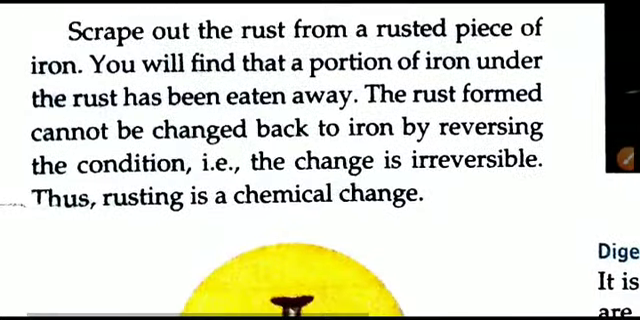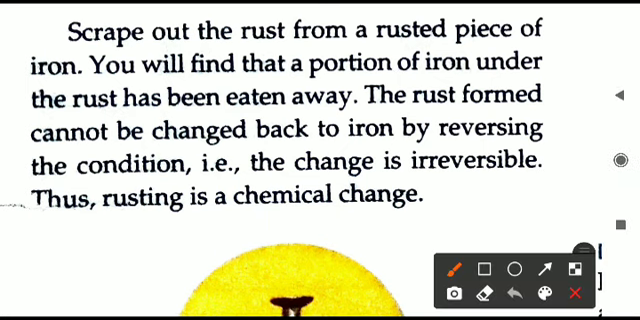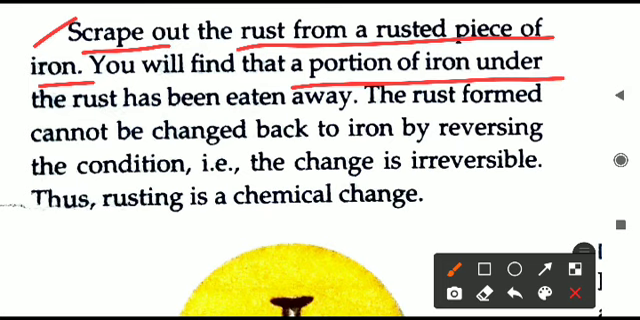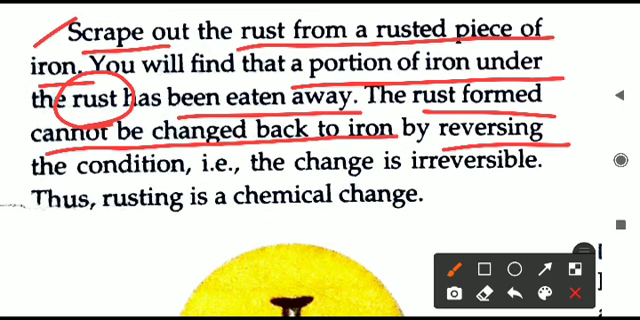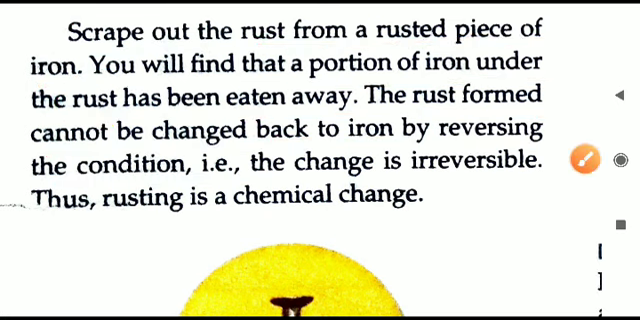We have a particular activity or explanation related to rusting here. We have to scrape out the rust from the rusted piece of iron. What will we find if we scrape out the rust, that is, collect that reddish brown solid and take it out? You will observe that a portion of the iron below that rust has been eaten away. You will find that the iron object is hollow from inside. That is because rust eats away iron. It makes the iron object weak. So rust cannot be changed back to iron. It is an irreversible change. It is not possible to reverse it.